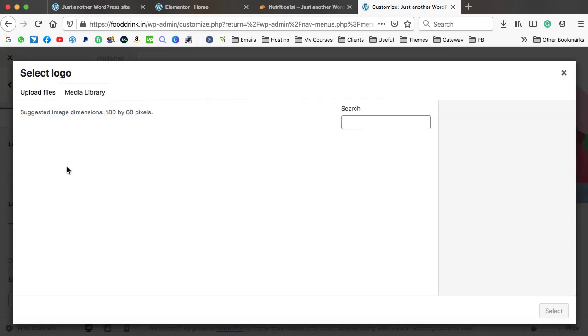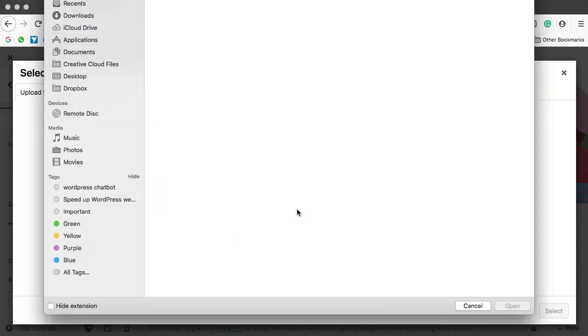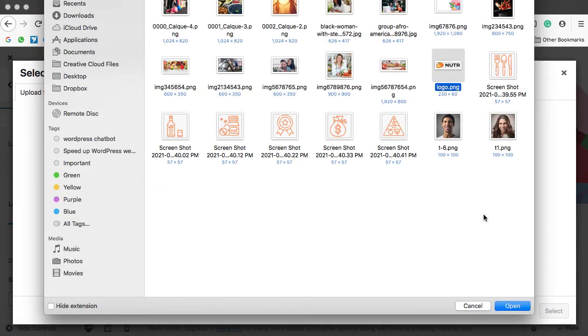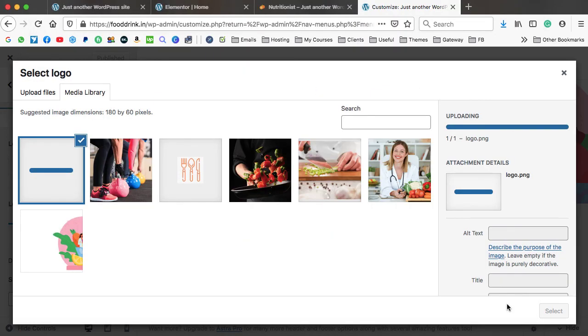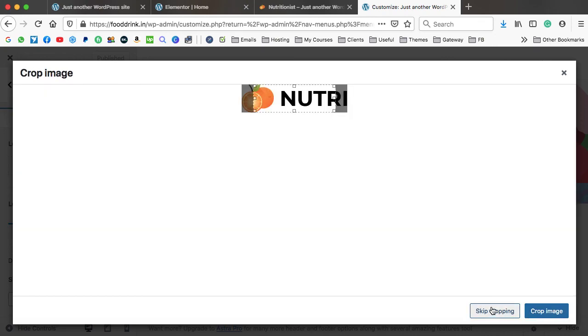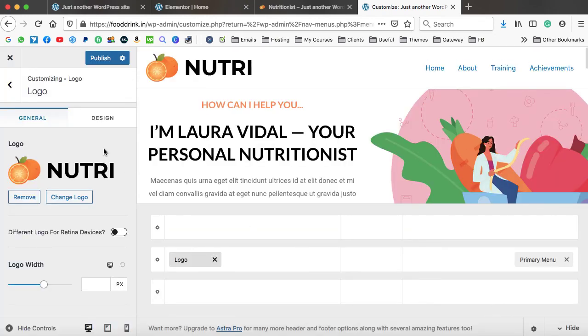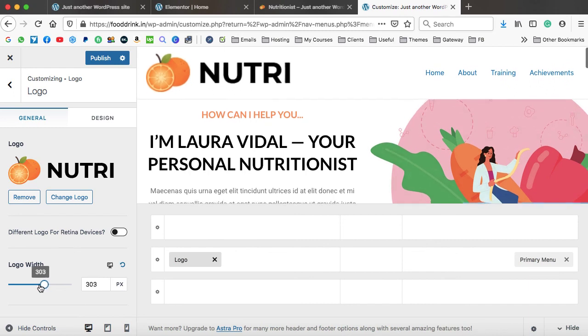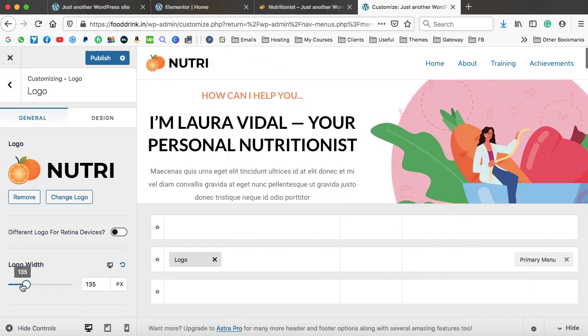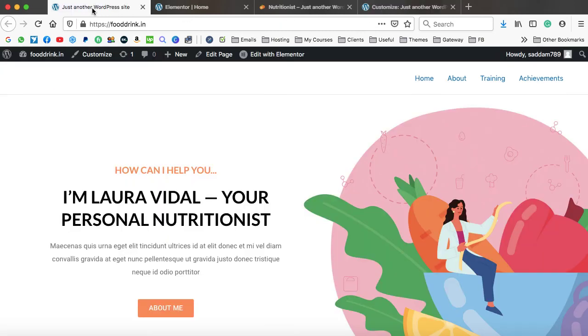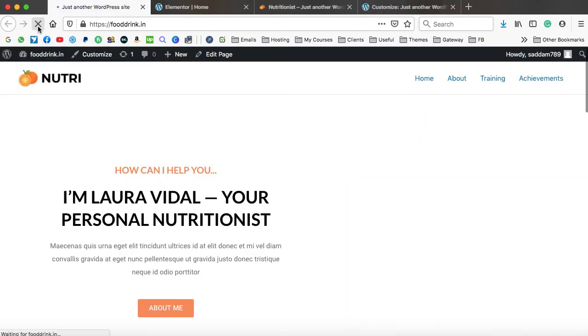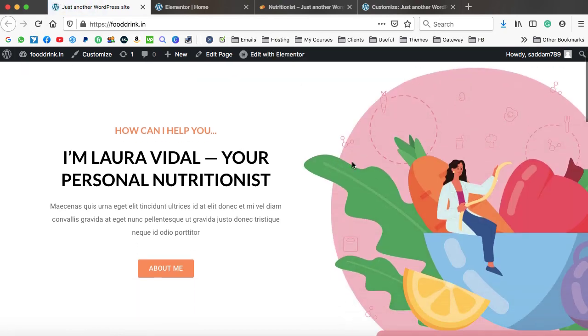Now from here you can upload a logo. So let's click on select logo, upload files, and we can upload a logo. So this is the logo. Let's click on open, then select, skip cropping, at last publish. From here you can also control the width of this logo. So like this, I think that looks better. Publish, and then refresh our front page. So this is how you can set the logo, you can create the menus, you can create the sections.